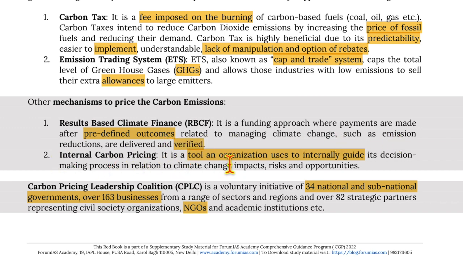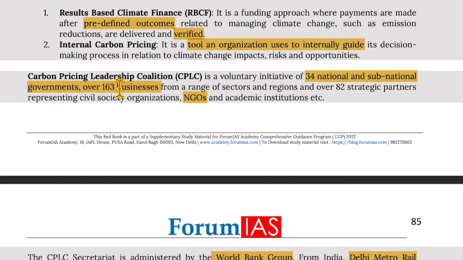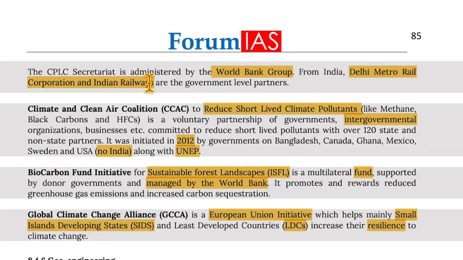Internal carbon pricing is a tool an organization uses to internally guide its decision-making process in relation to climate change impacts, risks, and opportunities. Now, Carbon Pricing Leadership Coalition is a voluntary initiative of 34 national and subnational governments, 63 businesses from a range of sectors and regions, and over 82 strategic partners representing civil society organizations, NGOs, and academic institutions, etc. Now, the CPLC Secretariat is administered by the World Bank Group. From India, Delhi Metro Railway Corporation and Indian Railways are the government level partners.